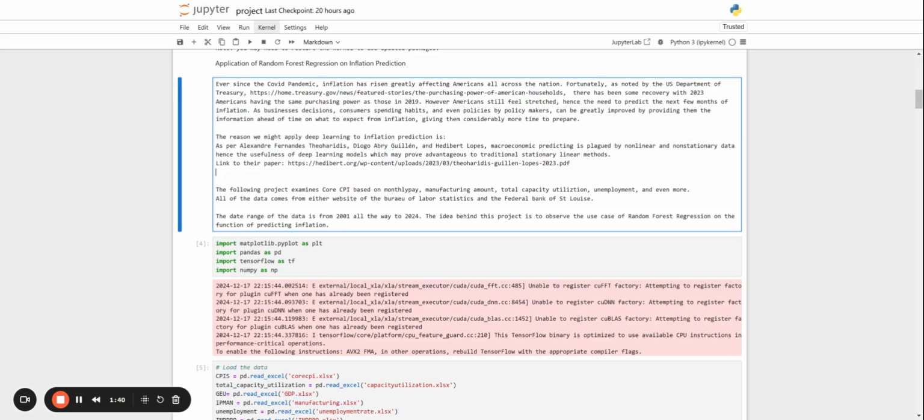Now, the following project examines core CPI, which is based on monthly pay, manufacturing amount, total capacity utilization, unemployment, and many more factors. All the data used in this project specifically comes from either the website of the Bureau of Labor Statistics or the Federal Reserve Bank of St. Louis. The data range utilized will be from January 1st, 2001, all the way to September of 2024. The idea of this project is to observe the use case of random forest regression for predicting inflation.